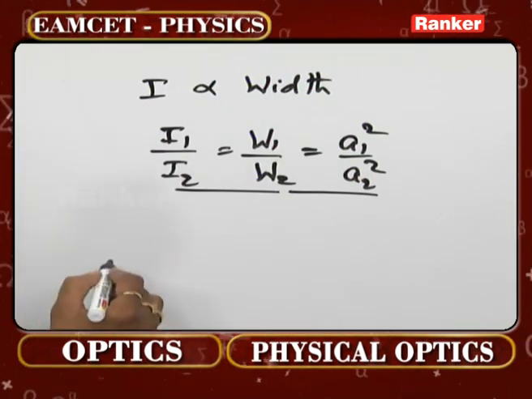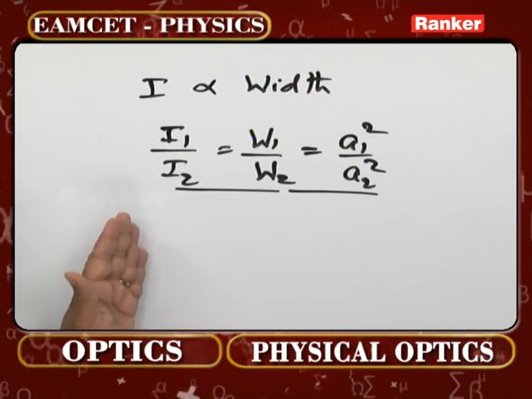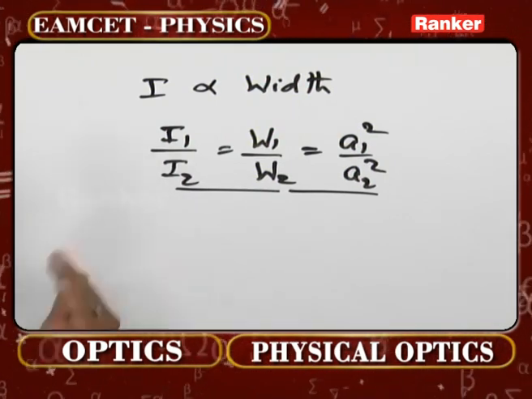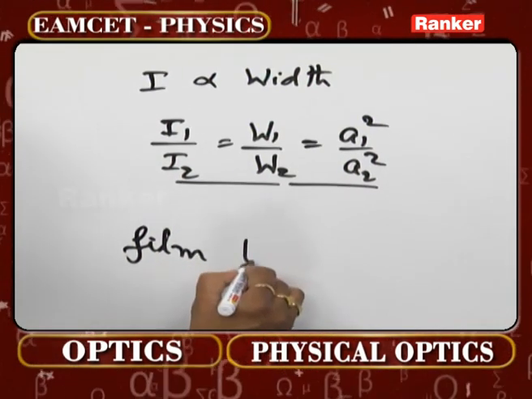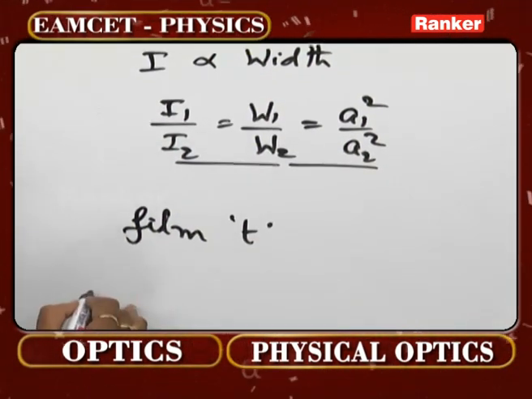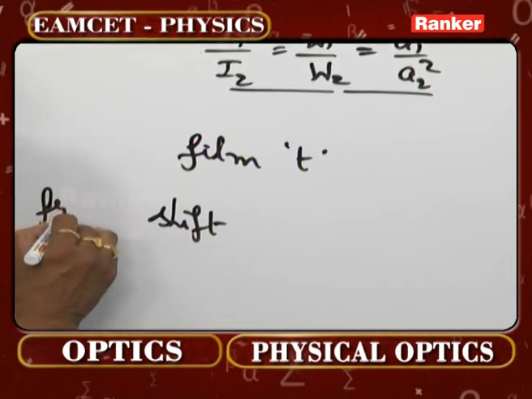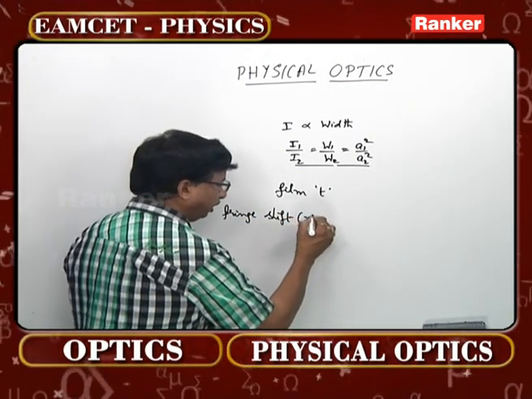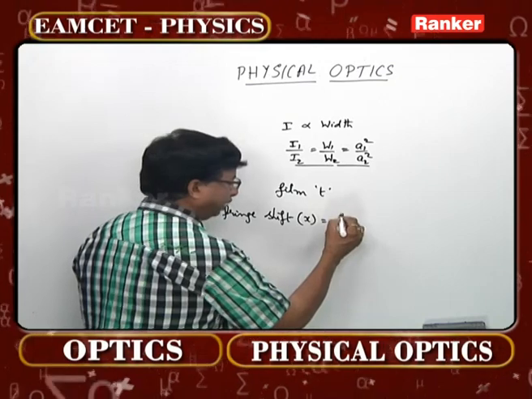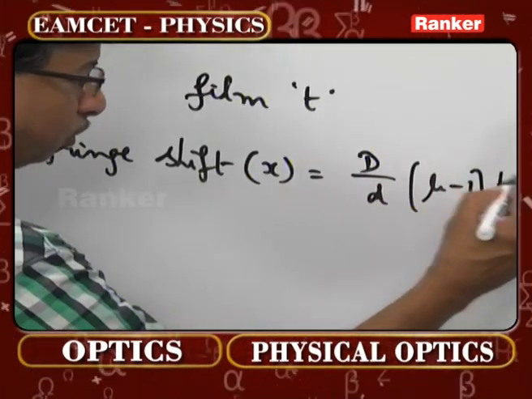Now come to the last one. Suppose one of the slits is covered by a small film of thickness, say t. Then what is the fringe shift that is produced? The fringes are going to be shifted in that particular case. Fringe shift we used to represent by X. That is nothing other than D by d into (mu minus 1) into t.